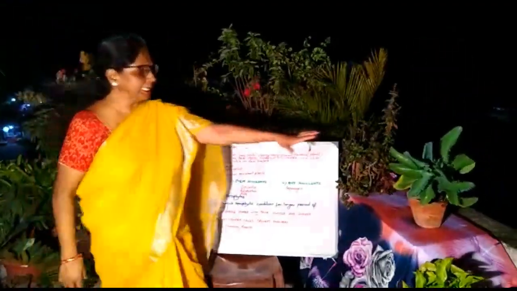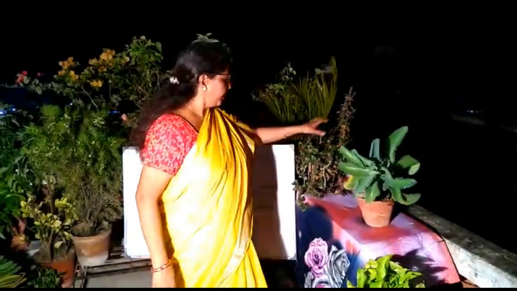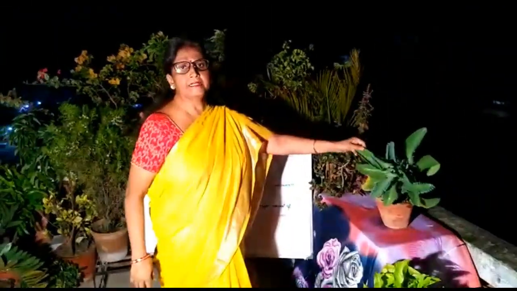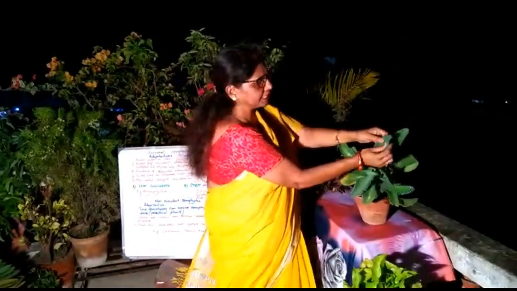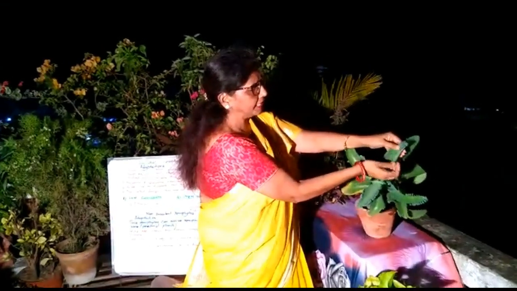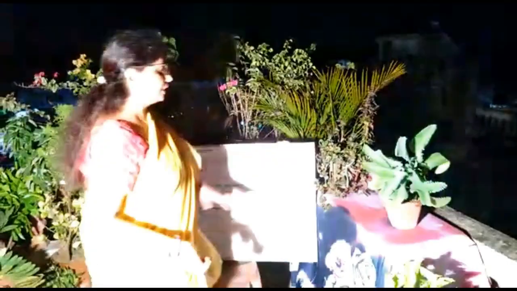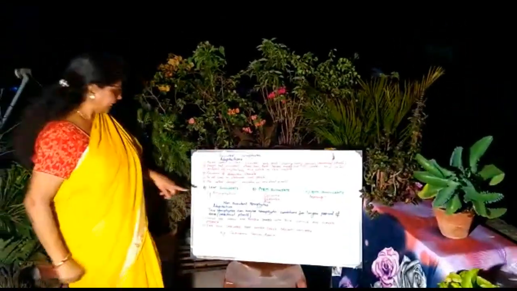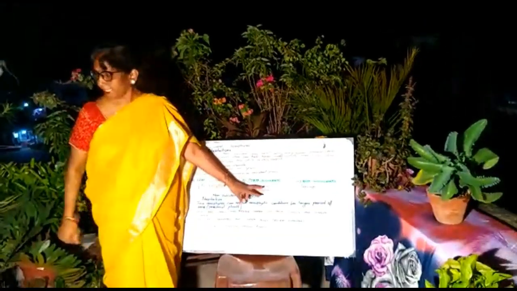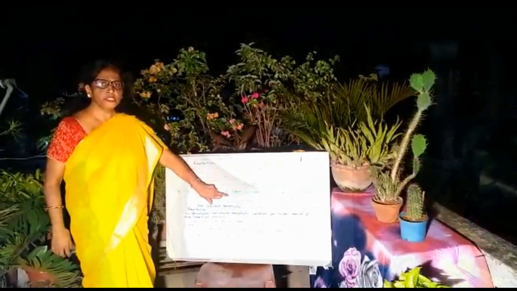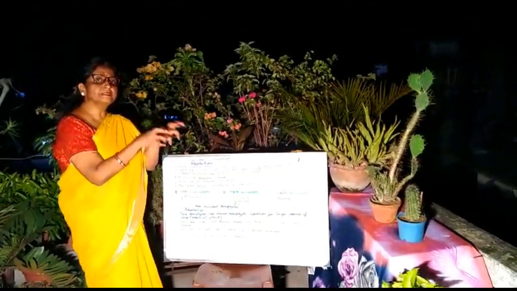Now here we can see, this is a leaf succulent. You can see this type, Bryophyllum, they store water in their leaves. They also help in vegetative propagation. You can see how the buds are coming. This will grow to a new plant. This will store water in its leaves. That's why they are said to be leaf succulents. Then stem succulents, that is Opuntia. Now I am going to discuss stem succulents, where the water is stored in the stem.